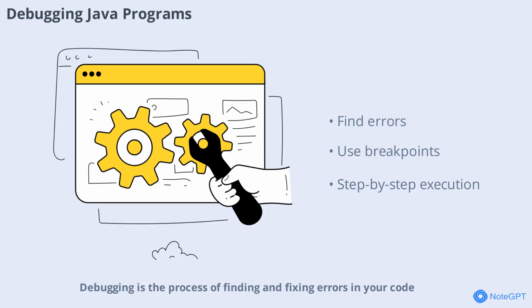Debugging is the process of finding and fixing errors in your code. Java's IDEs provide powerful debugging tools such as breakpoints and step-by-step execution to help you identify and resolve issues quickly.